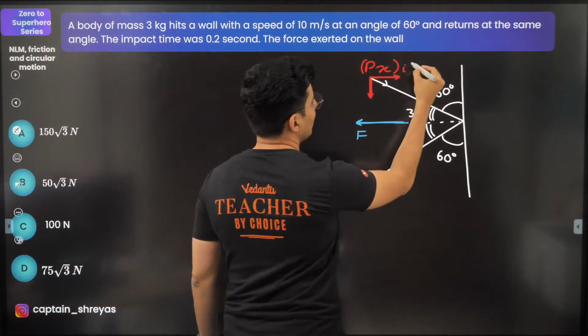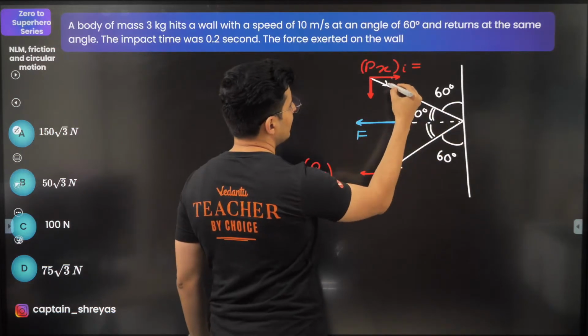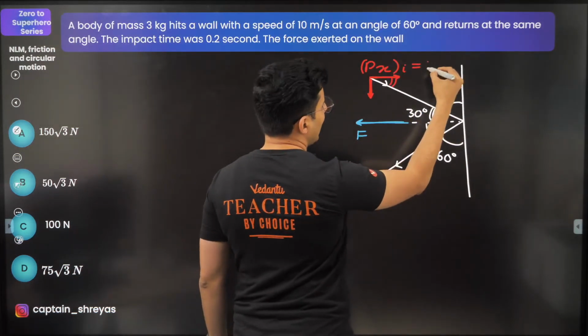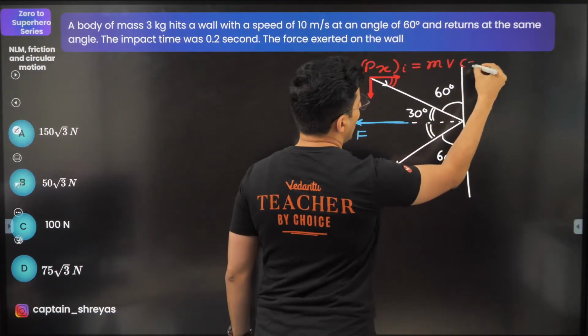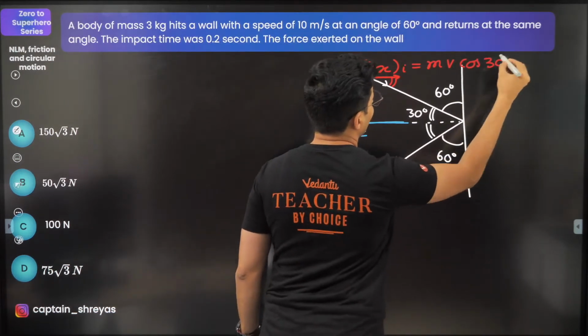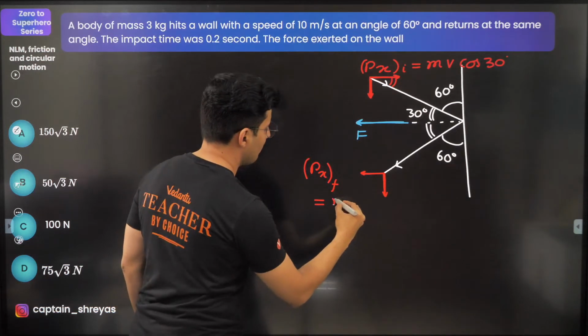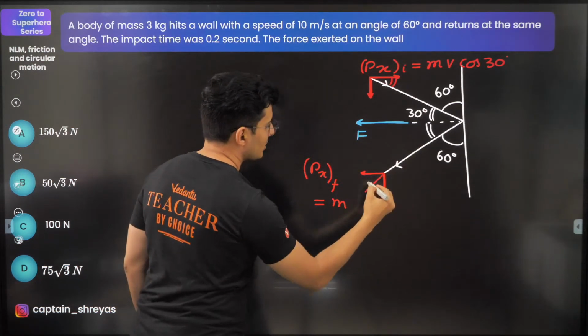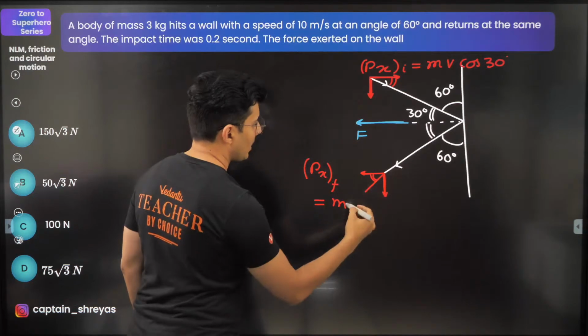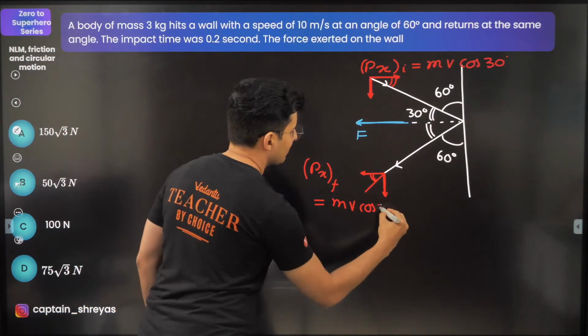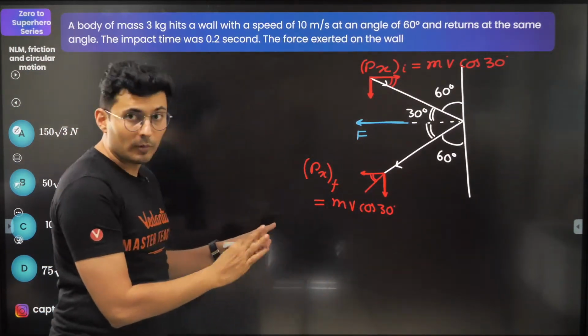Initial momentum will be, well, this is 30, this is also 30. It will be mv cos 30, correct? Here also it will be nothing but mv cos 30, because this is 30 degrees, guys. But the direction is opposite.